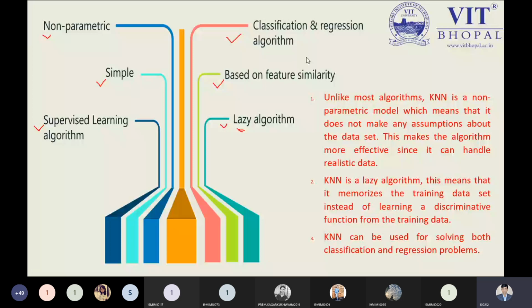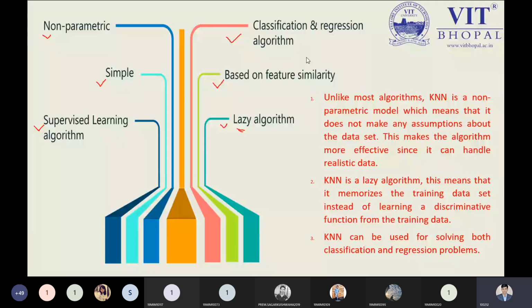So that's why it is known as non-parametric. We will not use any kind of function, any kind of model, any kind of approach to make any assumption in this algorithm. That is known as non-parametric. It is simple, of course, it is the simplest, as I told you in this feature part.